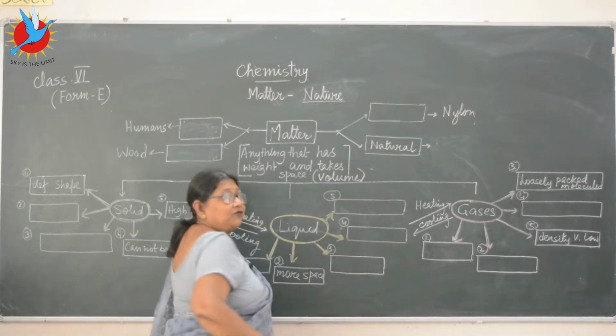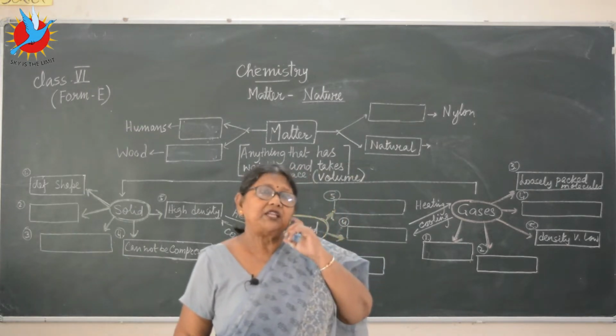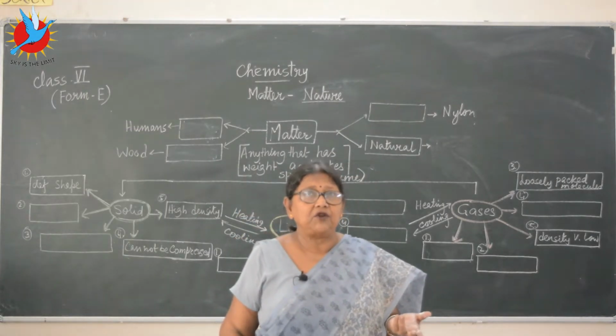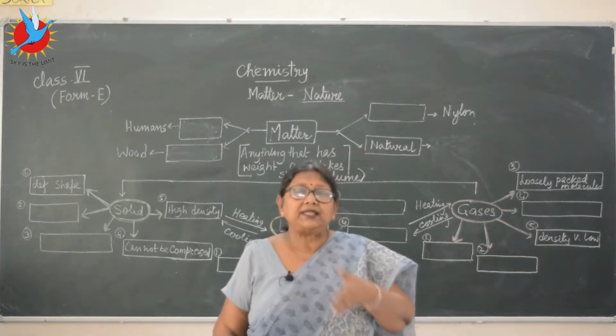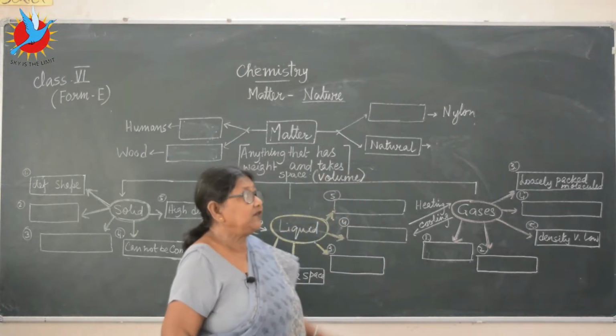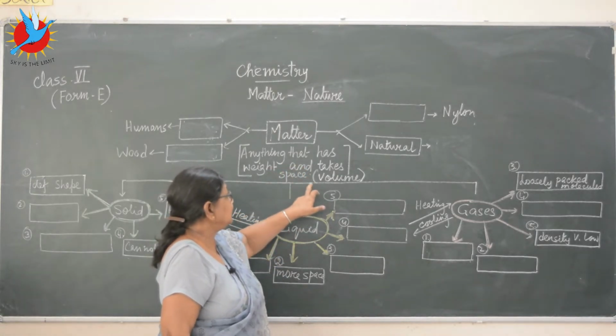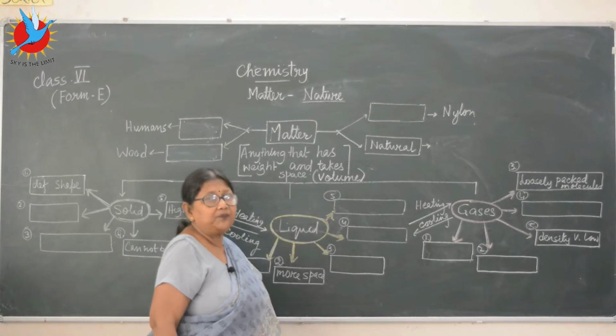So you learn about volume. What is volume? Volume is the total space occupied by any object. It is length, breadth and height, three together. So matter is something which has got, we'll keep two things in mind, weight and occupies space or has volume.